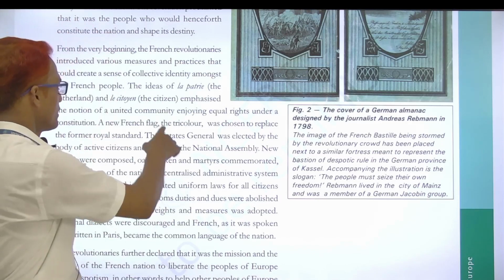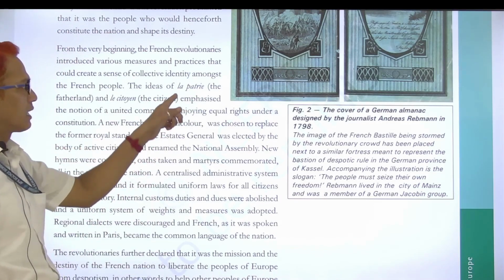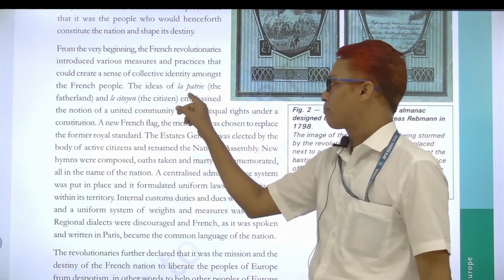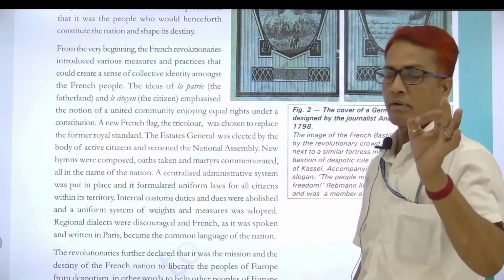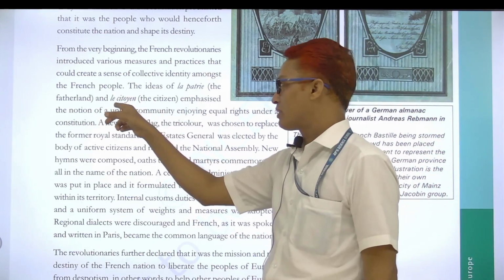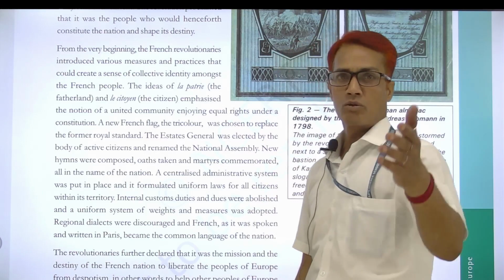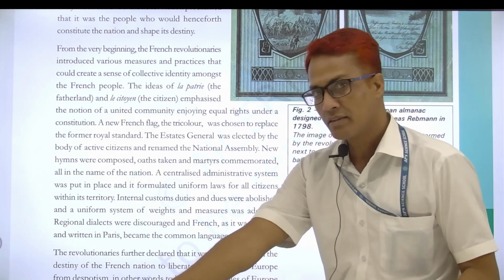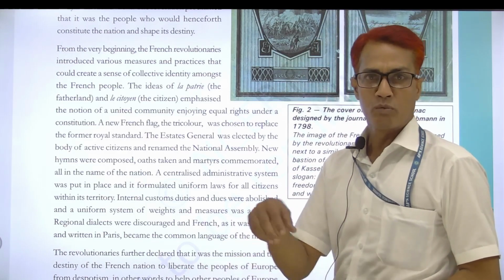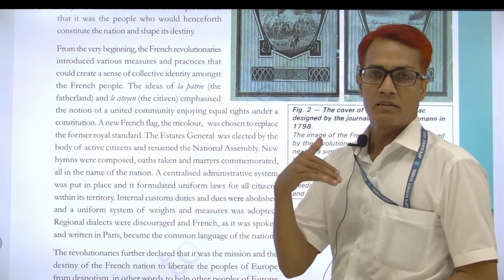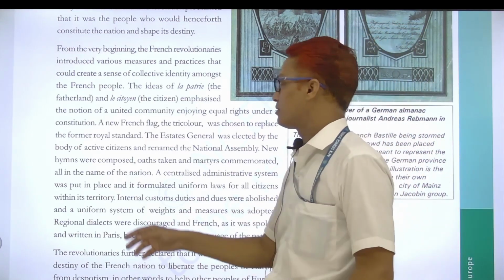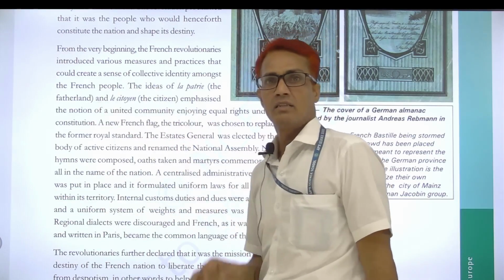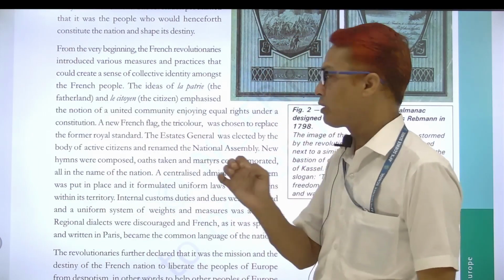They used two words here. La patrie. You can see here, la patrie. That is the French word la patrie, and the meaning given here is fatherland. You know, in our India, we use motherland for our land, we say Bharat Mata. Likewise, in France also they use fatherland in place of motherland.